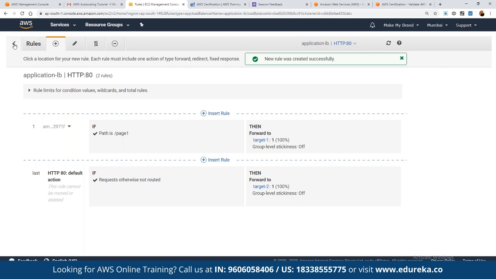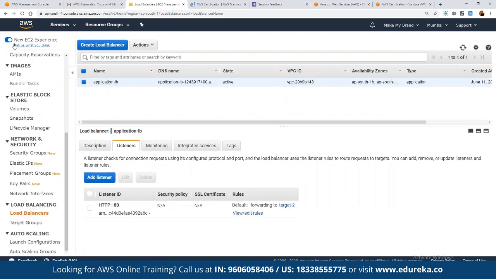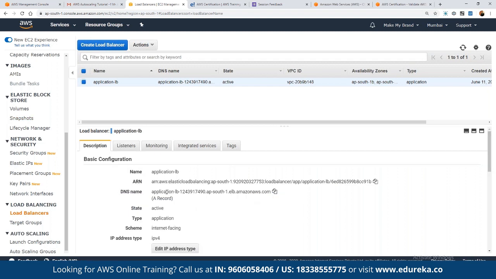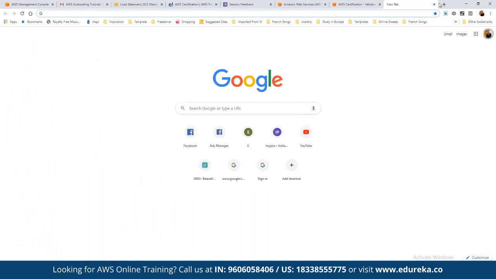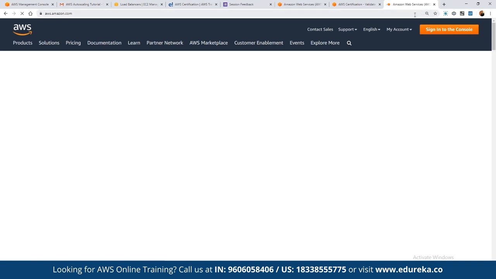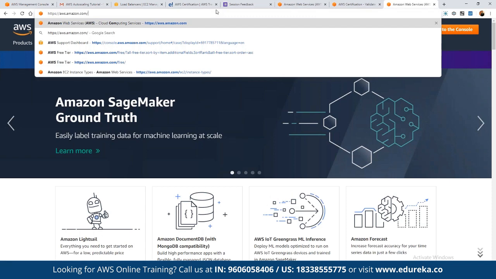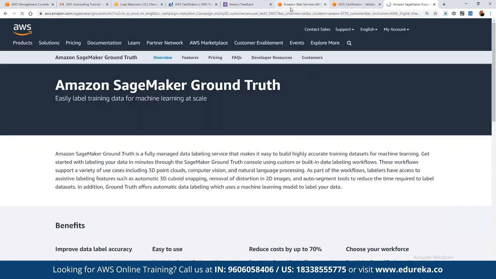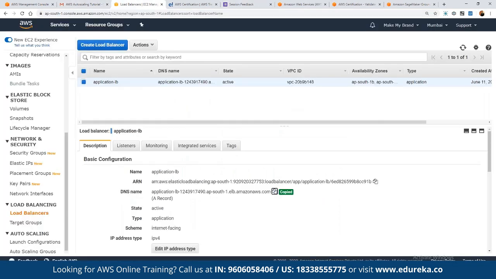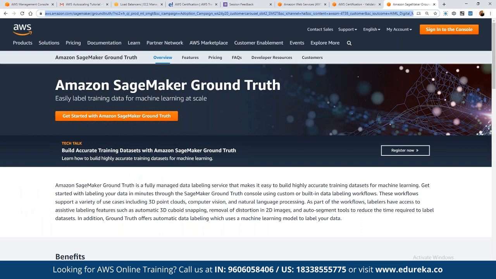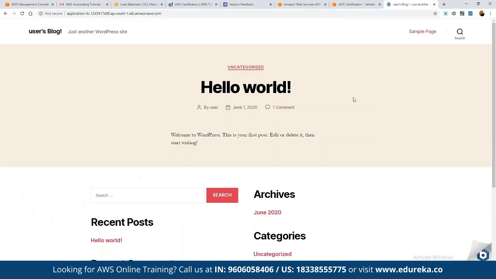Now to see this in action, we can come back to our load balancer and go to the description tab. Here in the description tab, we have the DNS name. We can copy the DNS and open it in the browser, because this is the DNS of the load balancer that we have defined. If we press enter, first of all we would be able to see the default group that we defined. As we can see, we have the WordPress instance. As per the load balancer, we are seeing the WordPress instance.